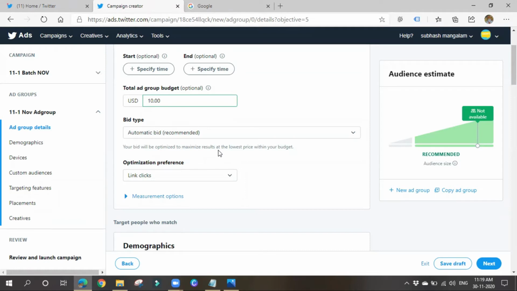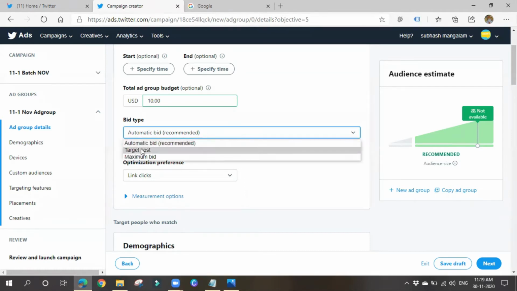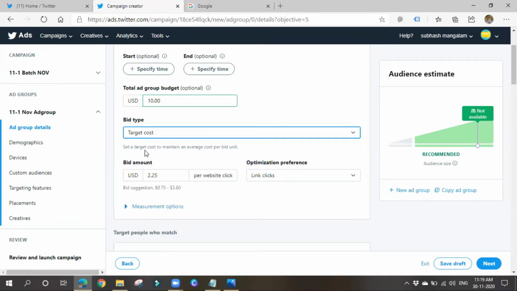If you go for target cost, set a target cost to maintain average cost per bid unit. It will take the average cost, on average how much you'll be charged. Here you can give the amount: per website click, how much you want to pay. So I'll be paying $1 for every website click. The bid suggestion is 0.70 to 3.80. It seems okay, then I'll go for 0.50.